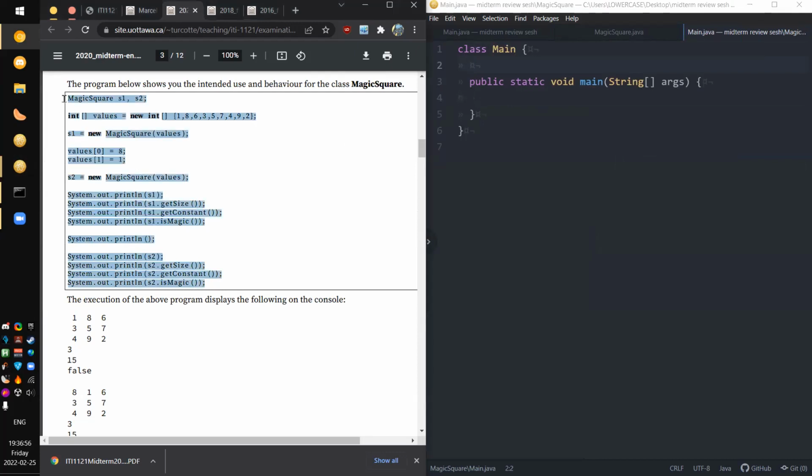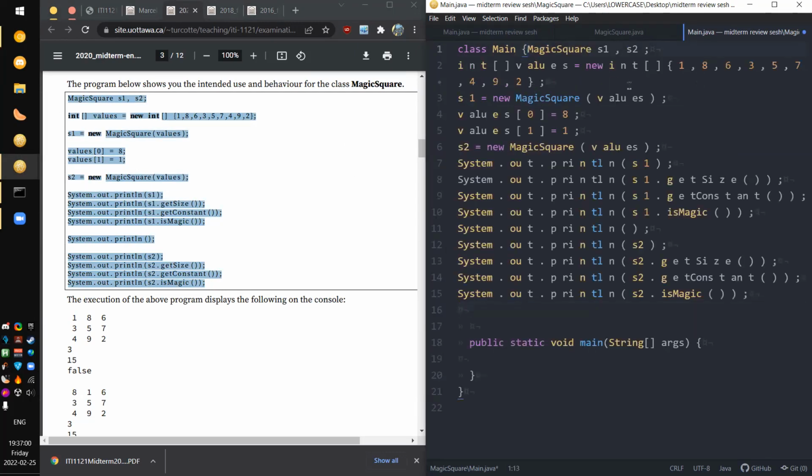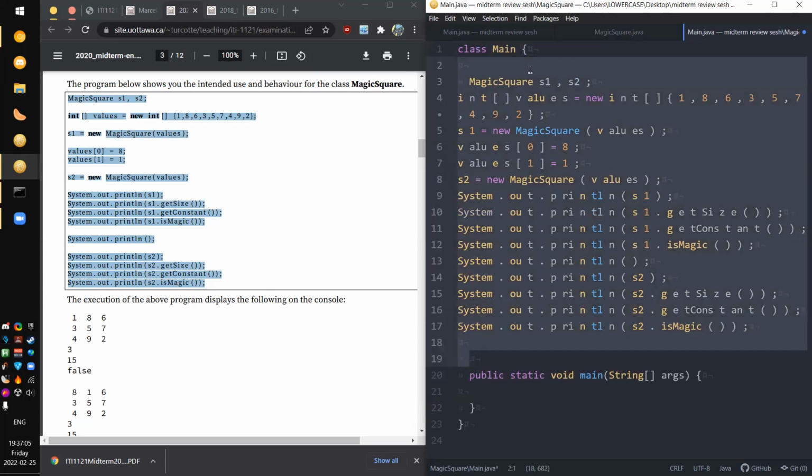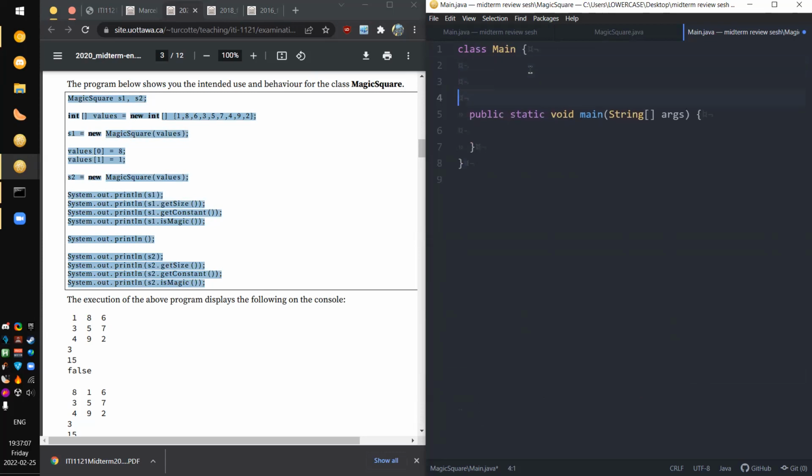All of this stuff gets put in here. Oh my goodness. Thank you, PDFs. We'll fill that in later.